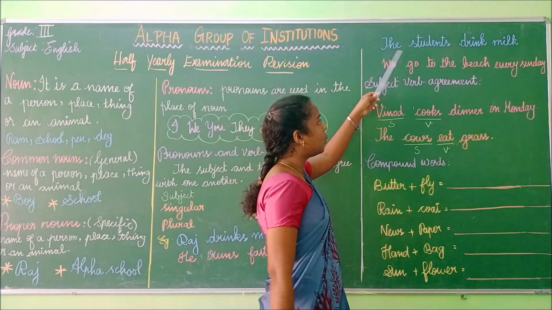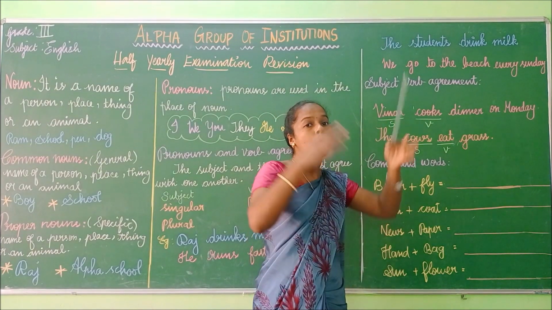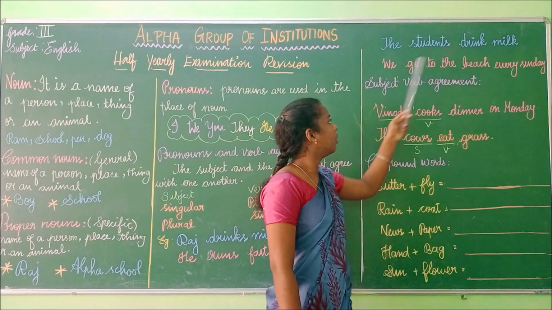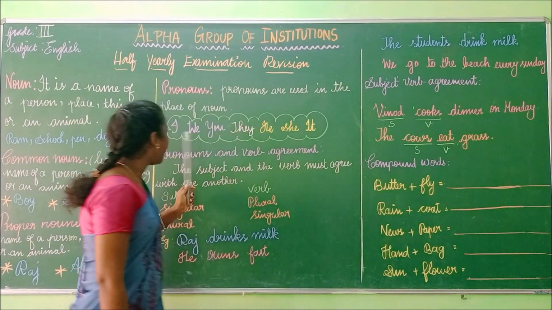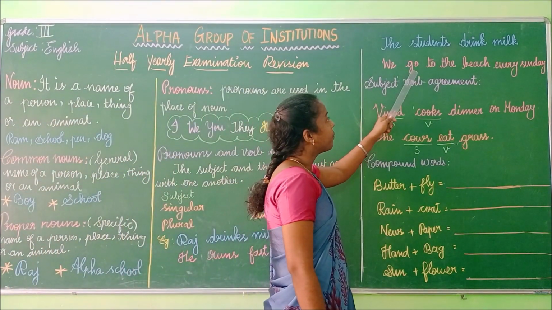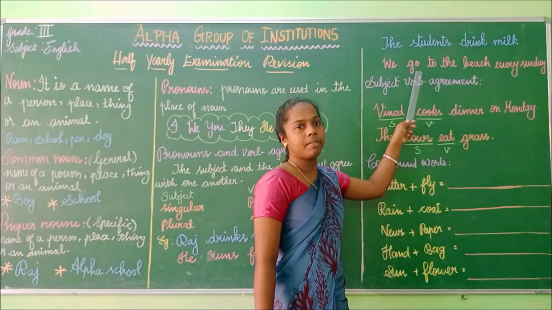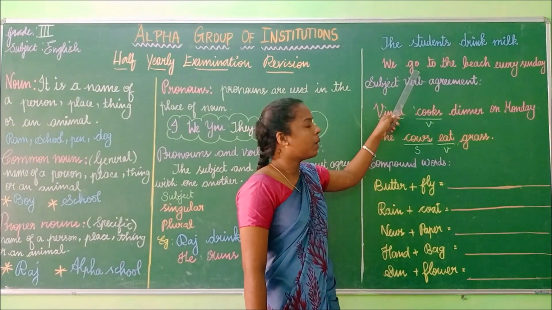See, the students drink milk. Here I am talking about more students. So the verb must be singular. We, here we is the plural subject. See, I, we, you, they, these are plural subjects. We go to the beach every day. Here the verb is singular. The subject is plural, the verb is singular.